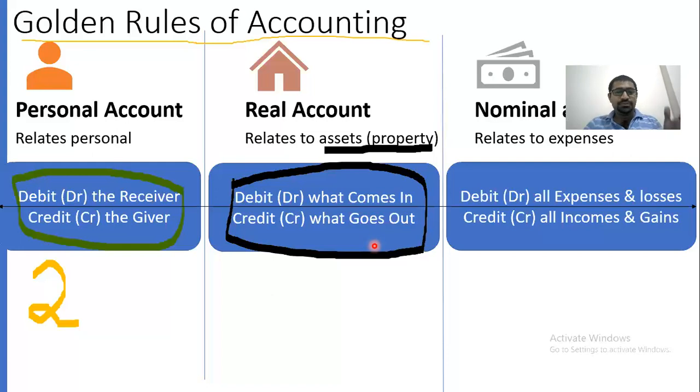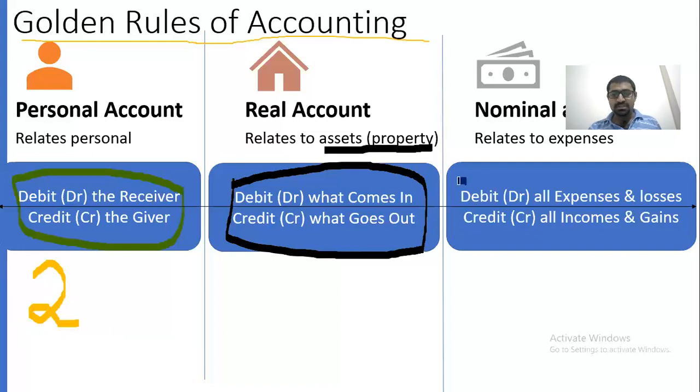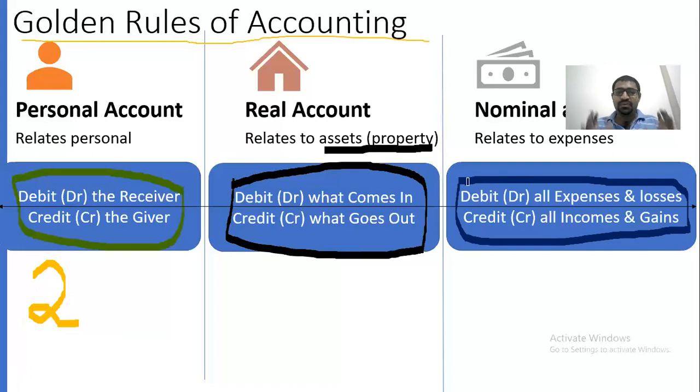Like that you need to segregate the transaction. Then you need to analyze what needs to be debited, what needs to be credited. Then we'll move on to the third rule. The third rule is the nominal account. So for this nominal account, the rule is like this: all expenses, any kind of expenses and losses for your business.